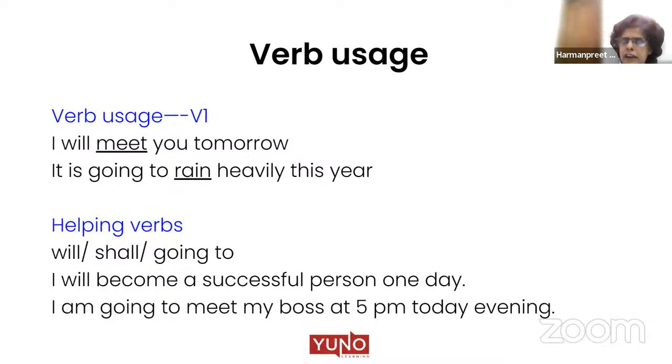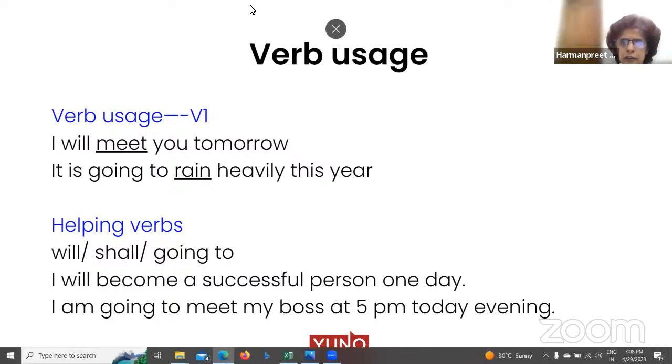So here, will in fact can serve two roles. Number one, it tells us about the future. And number two, if I say I will be successful, what does will show here? It shows... India will win the match. So what does will show here?